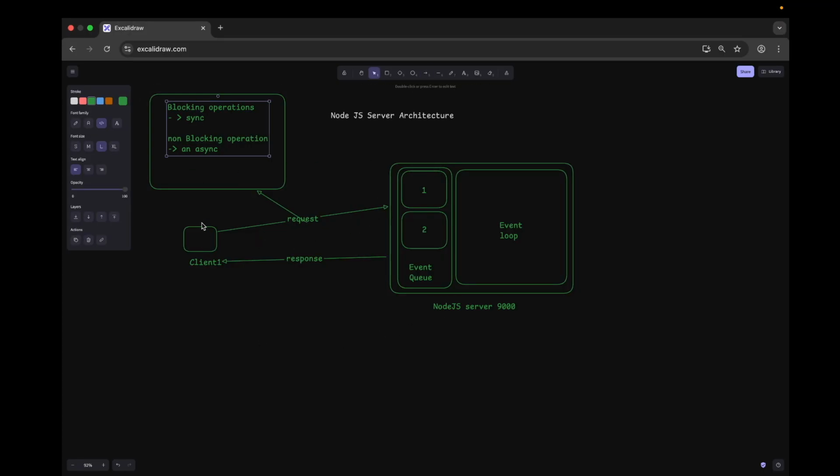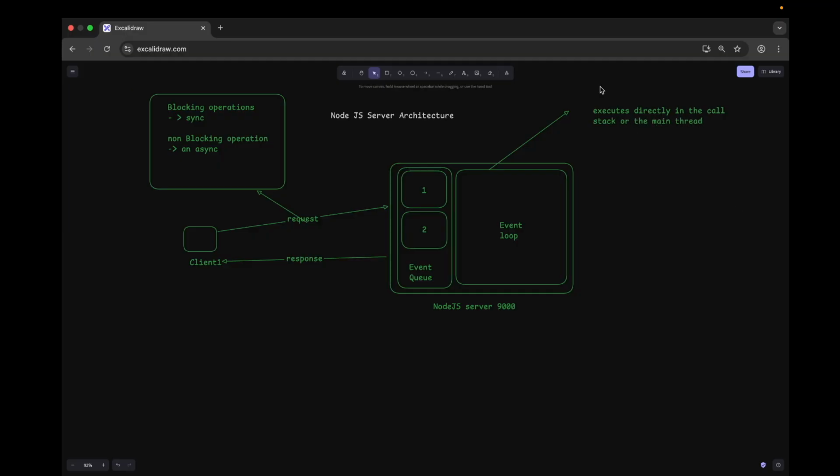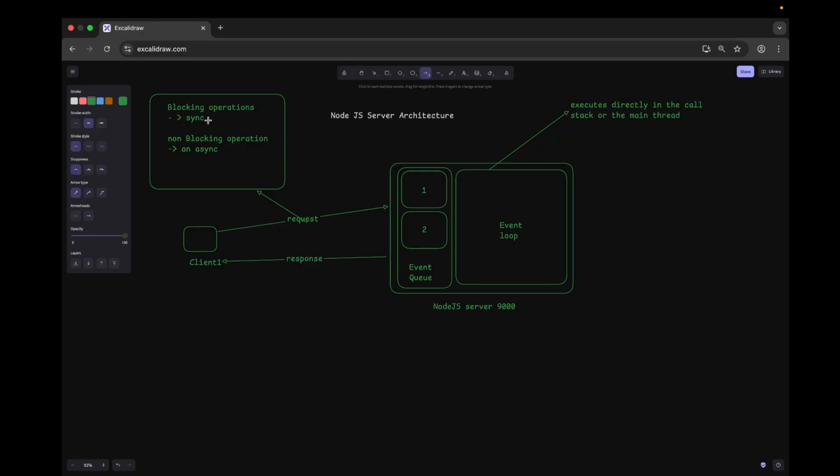A blocking operation means a synchronous request, and a non-blocking operation means an asynchronous request. If this is a blocking operation, then the event loop executes it directly in the call stack, or the main thread.